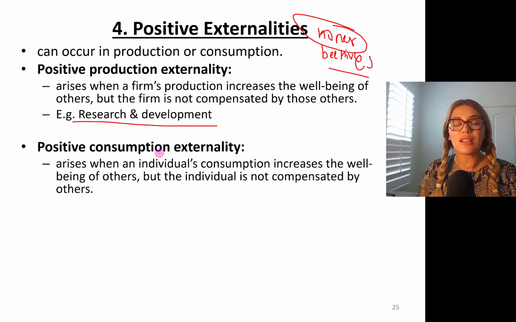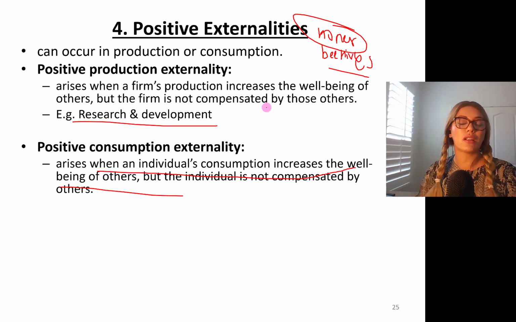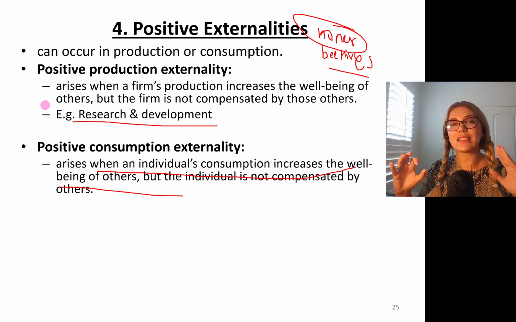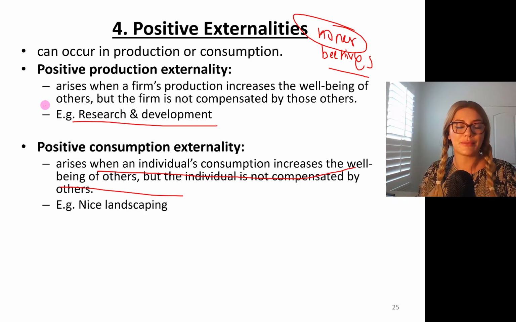Okay, a positive consumption externality, on the other hand, arises from consuming something. It arises when an individual's consumption increases the well-being of others, but the individual who is consuming is not compensated by others. An example: in the spring, some of my neighbors start taking care of their yards extremely well. It's extremely manicured grass and flowers. I get really happy looking at their yard. So that's a positive consumption externality.